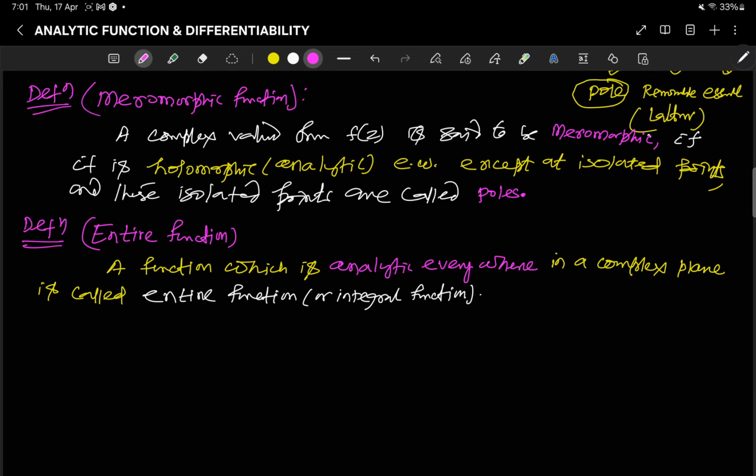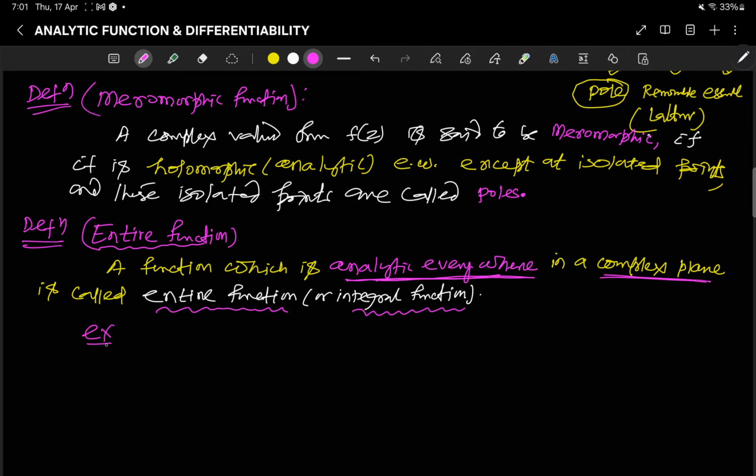So now coming to the definition of entire function. A function which is analytic everywhere, means at each and every point in the complex plane, in the entire complex plane, in the whole complex plane, is known as an entire function. Sometimes we also call it integral function, right?